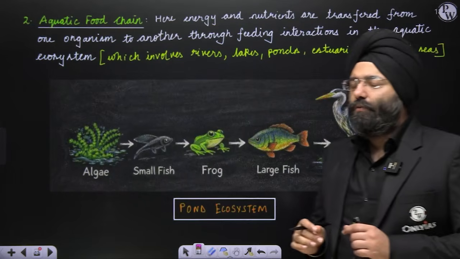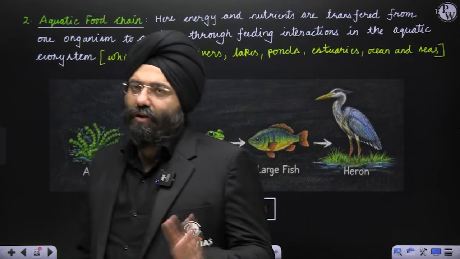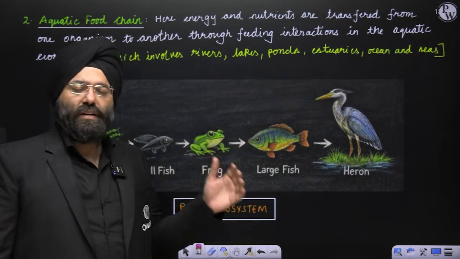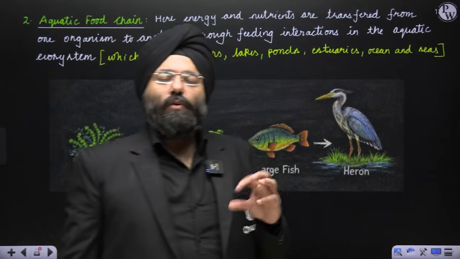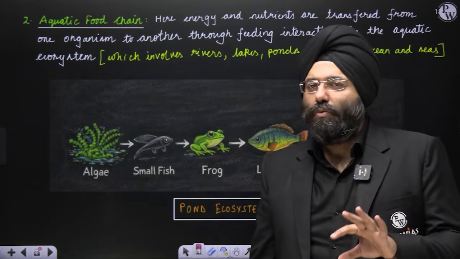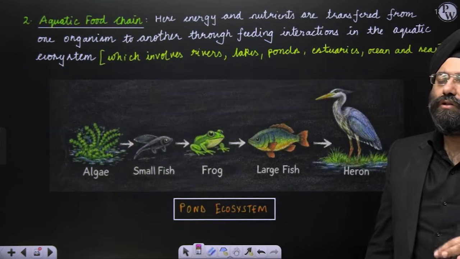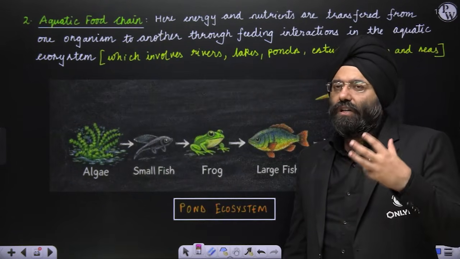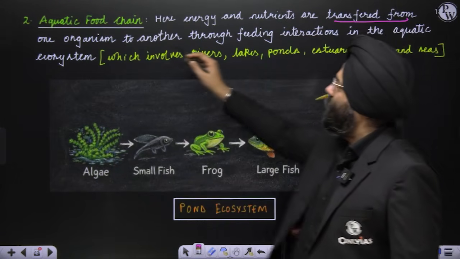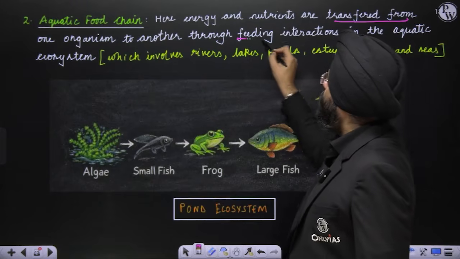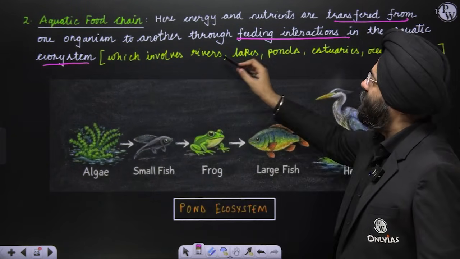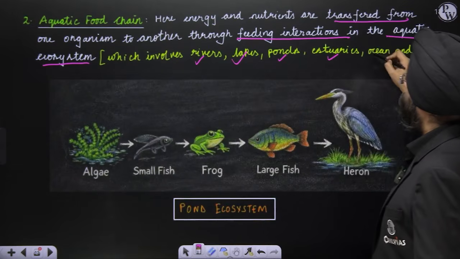Whenever I talk about the aquatic food chain, please remember, I'm not simply talking about oceans. It basically refers to a scenario where the process of eating and being eaten is taking place in the aquatic environment. Aquatic environment here does not mean only ocean and sea. It can include ponds, lakes, and estuaries also. So those which are associated with water. Over here, the energy and nutrients are transferred from one organism to another through feeding interactions in the aquatic ecosystem. The aquatic ecosystem can be rivers, lakes, ponds, estuaries, oceans, and seas.